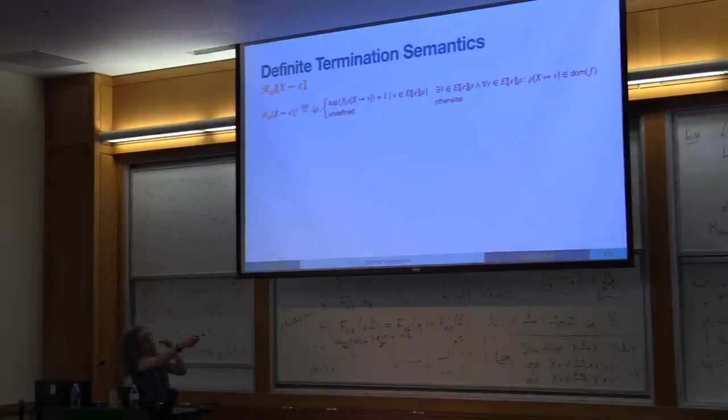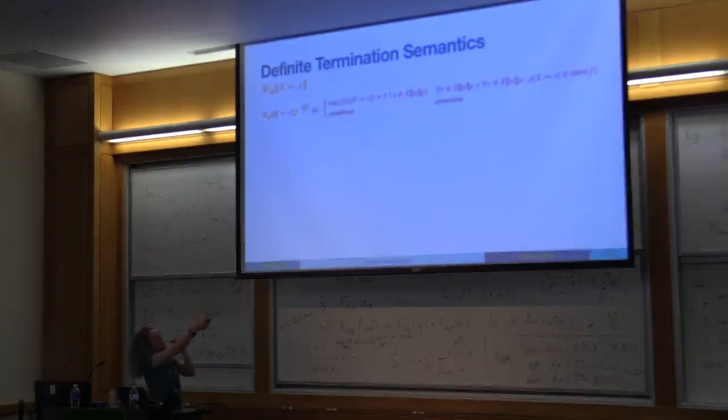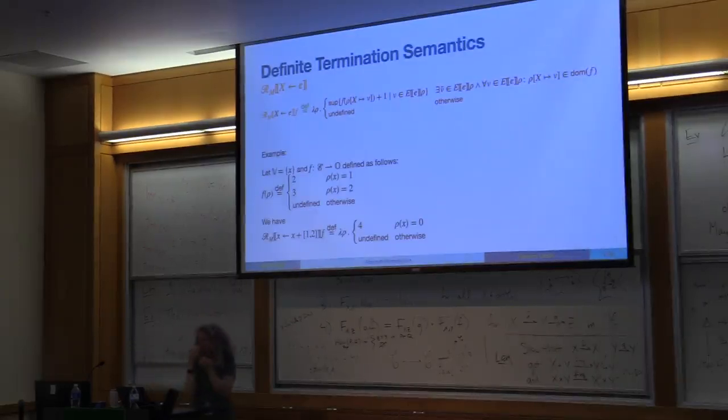And in fact, we have to make sure that whatever value the expression that we are assigning takes, we are in the domain of the function. We have to do this pre-image checking that all successors are already in the domain of the function. If we do that, then we can take, as we saw in the fixed point, the value of the function in the successor state, plus 1, and we take the maximum. Everything else is undefined. So I'll show you an example here. I should have drawn it. Okay, I'll try to make it very quickly here.